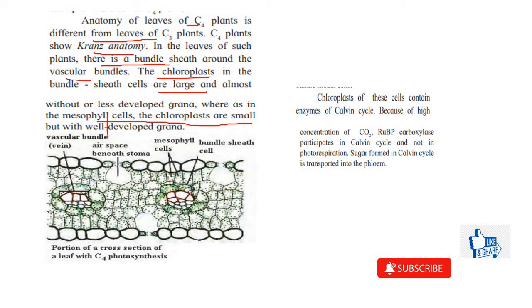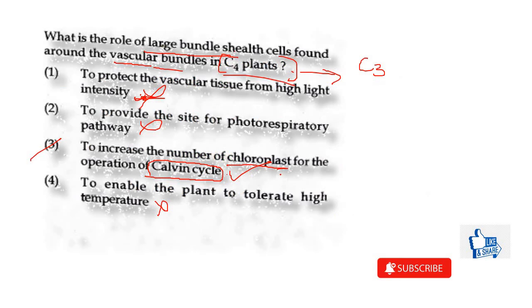So we can see in the diagram over here, we have the vascular bundles. Around the vascular bundles there are these bundle sheath cells, and then after that we have the mesophyll cells around them. So now these chloroplasts of these bundle sheath cells contain what? They contain the enzymes required for the Calvin cycle. Because of the high concentration of CO2, the RuBP carboxylase will be able to participate in the Calvin cycle, which is its main function, and then photorespiration can be avoided through this. So therefore the correct answer would be the third one, to increase the number of chloroplasts for operation of the Calvin cycle.